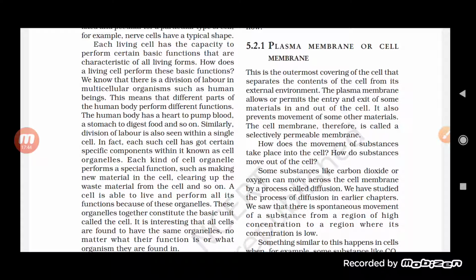With the help of diffusion, they move from the higher concentration to the lower concentration. What is diffusion? Diffusion is the movement of molecules from the higher concentration to the lower concentration. So the gases can be easily diffused across a cell membrane.